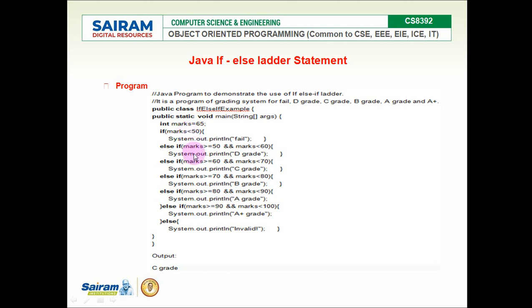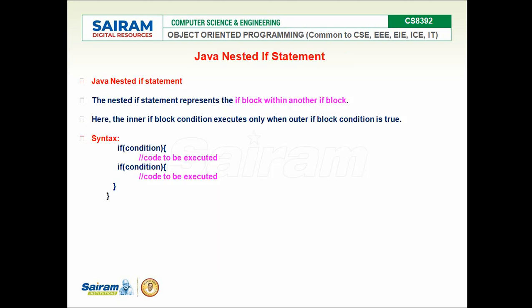Which means if all the conditions fail, the last else block will be executed, meaning the input is not a number or it's an invalid input. That is what I'm trying to say in the last else block. The last else is simply a block that runs if all the conditions fail. So this is the example of the Java if-else ladder.